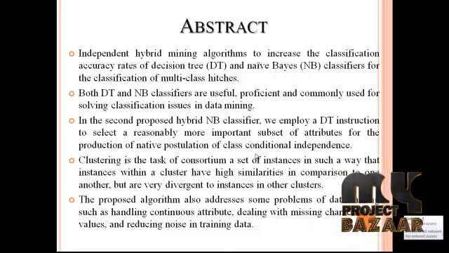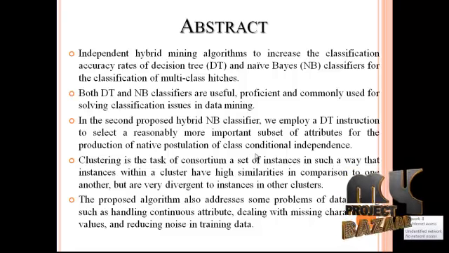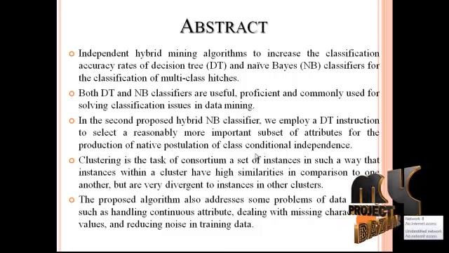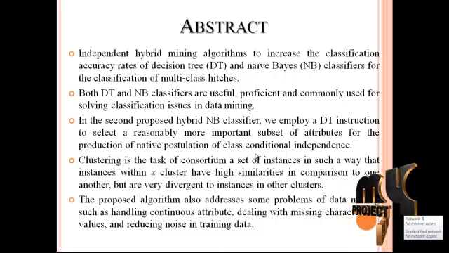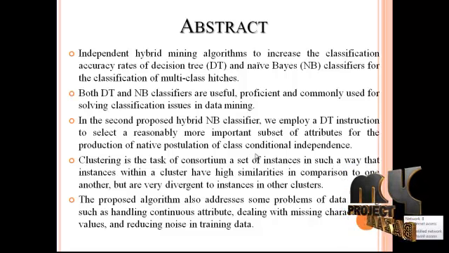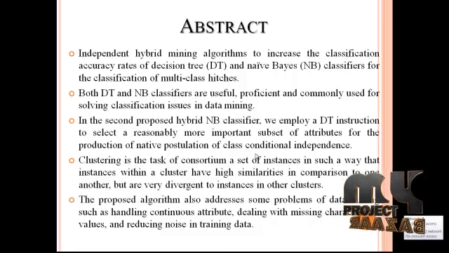It is useful for proficiency and commonly useful for solving the classification issues in data mining. In the second proposed hybrid NB classifier, we employ a DT induction to select the reasonably more important subset of attributes. However, we have clustering the task based on parent and child node. In our project, we have identified the parent and child node based on extractions of unique values. First, we have implemented the soya dataset or weather dataset, and then we have identified the parent and child node. And after that, we have classified based on that parent node.